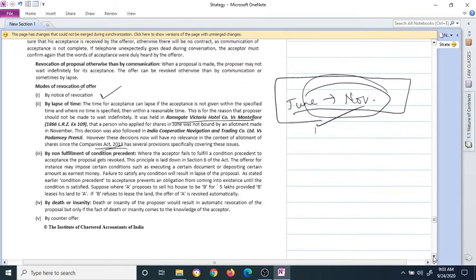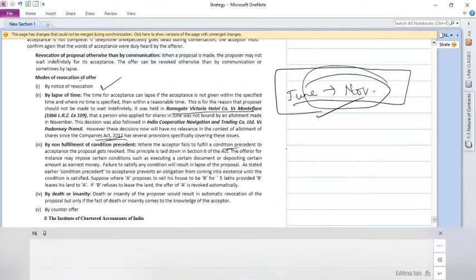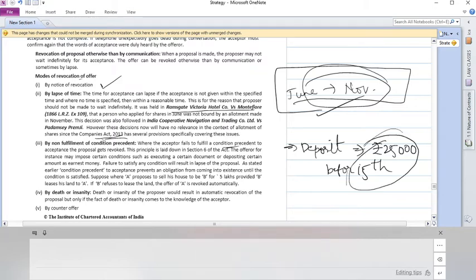Lapse by non-fulfillment of a condition precedent, yes. Where the acceptor fails to fulfill a condition precedent, there might be conditions like you will have to deposit. Suppose 2 lakhs is the car price, our favorite example. But there is a condition that you need to deposit rupees 25,000 before the 15th. If B doesn't deposit this before the 15th, then we can consider that the offer is lapsed because the time period is done. So that's one example.